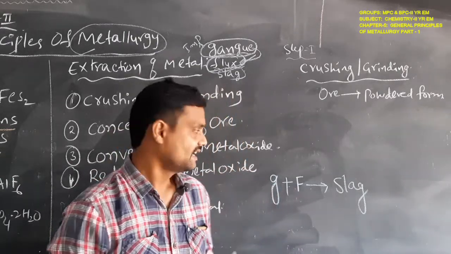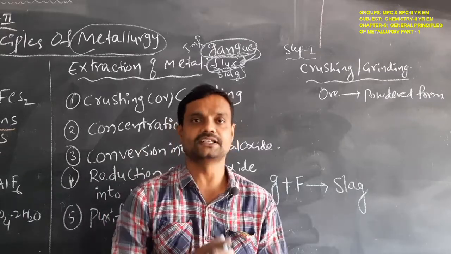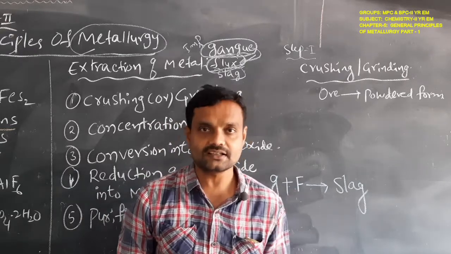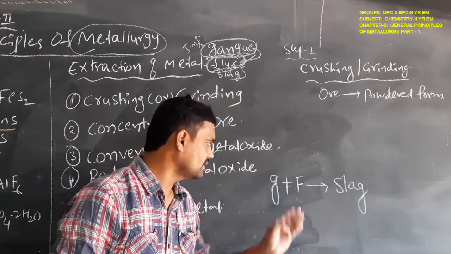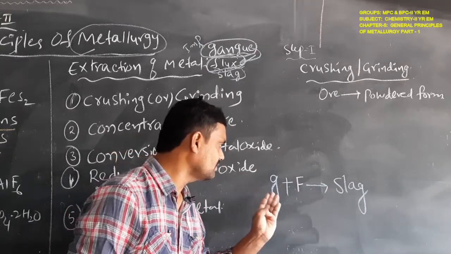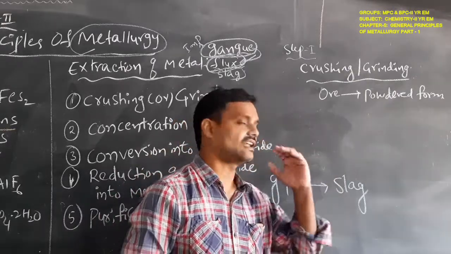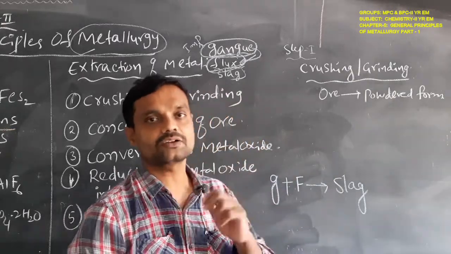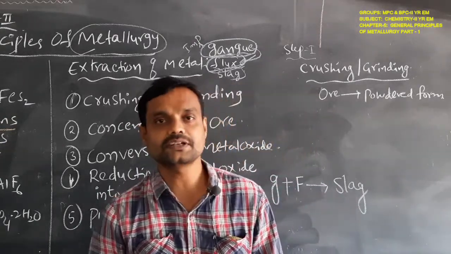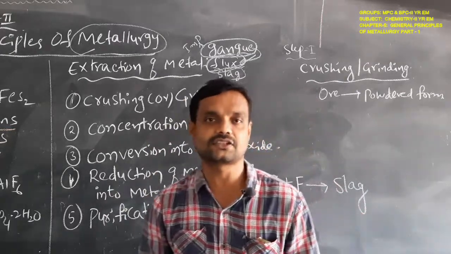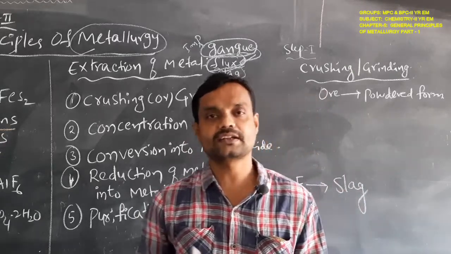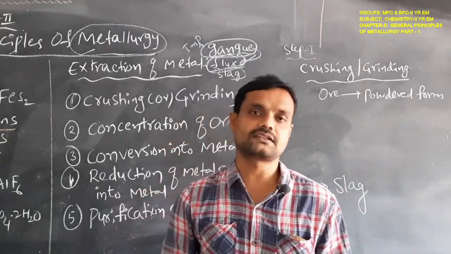Okay students, clear? Gangue means nothing but an impurity. Flux means it is not present in the ore, it is added from the outside. The use of the flux is that it lowers the melting point of the gangue. When this flux reacts with the gangue, it is eliminated as slag. So this is the meaning of gangue, flux and slag. These are the new terminology used in the metallurgy chapter. Now here we have to know the meaning of mineral, ore, gangue, flux and slag.